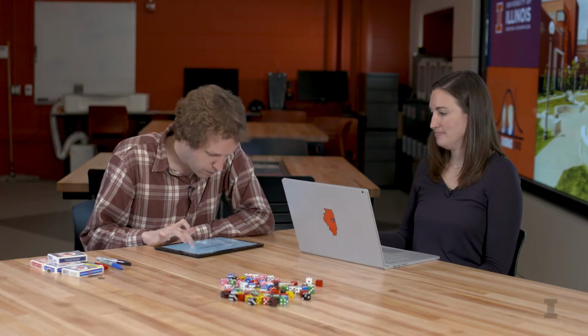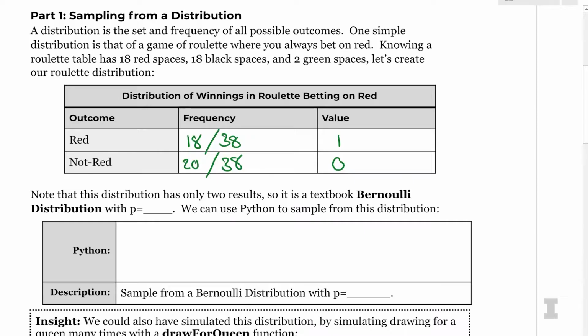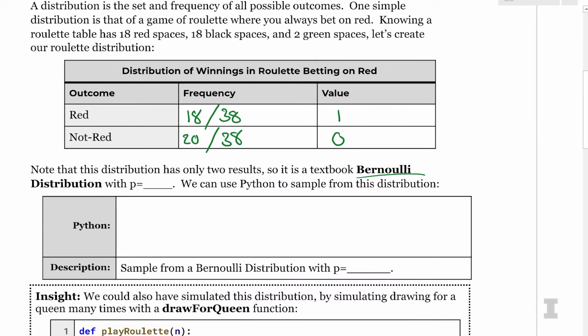So this is basically the number of times my bet wins. Exactly. So rather than how many dollars you actually win. Exactly. So this will be a little bit more work to convert it to dollars at the end, but this is calculating the exact same problem. So I'm doing this because I can model this as a normal distribution. So this distribution has only two results, so it's a Bernoulli distribution with a probability of 18 out of 38.